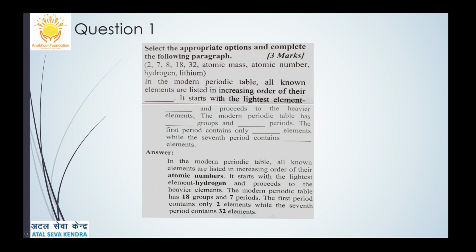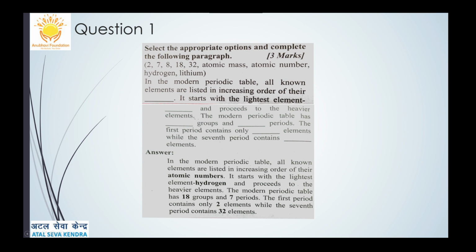The answer will be: in the modern periodic table, all known elements are listed in increasing order of their atomic numbers. That has to be underlined. It starts with the lightest element, hydrogen, and proceeds to the heavier elements.